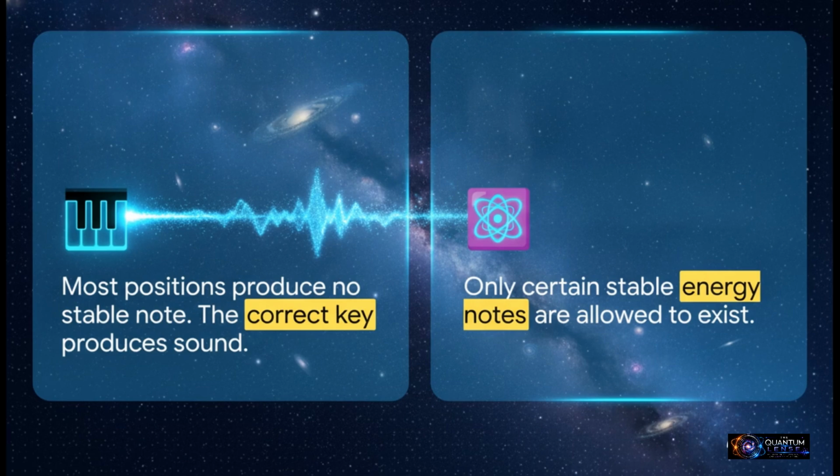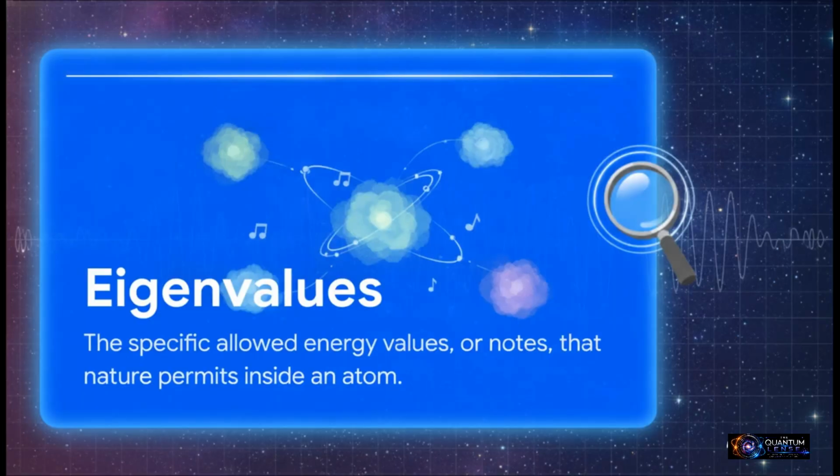Well, guess what? Nature works in almost the exact same way. Down inside an atom, electrons can't just have this chaotic free-for-all of random energy. Only certain, stable energy notes are actually allowed to exist. And those allowed energy notes, they have a very special name in physics. We call them eigenvalues. So when you hear eigenvalue, just think of it as a specific permitted energy value that nature basically signs off on inside an atom. Anytime you have a perfectly stable quantum state, an atom that's just chilling and not falling apart, it's resting right on one of those permitted eigenvalues.